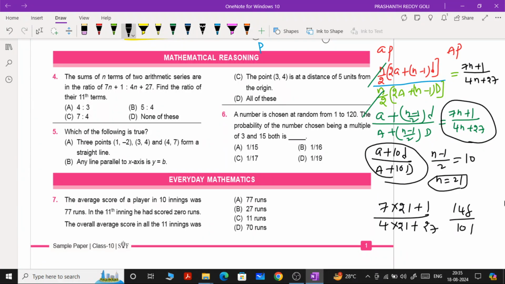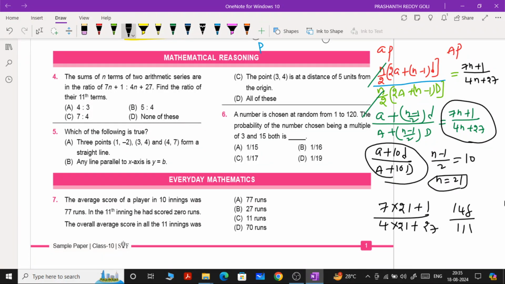I repeat this question once again. We are going to focus on the simplification once again. 21 7 times is 147 plus 1 is 148. 21 4 times is 84. 84 plus 27 is 111. So what you are getting is 148 by 111.